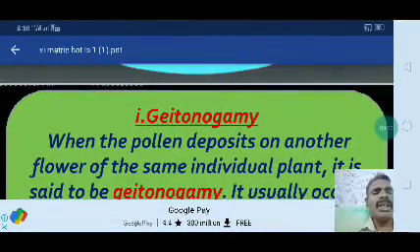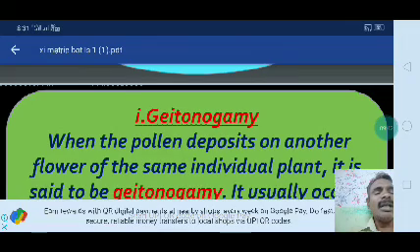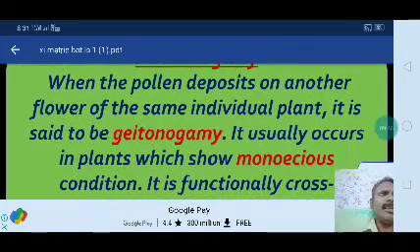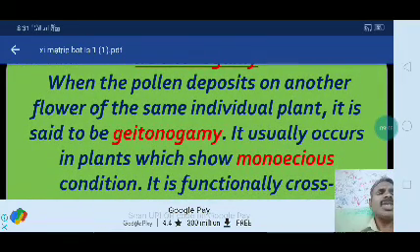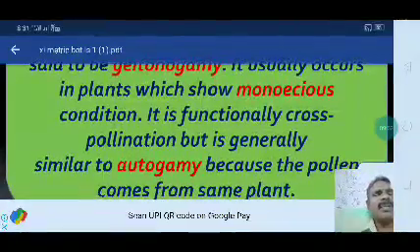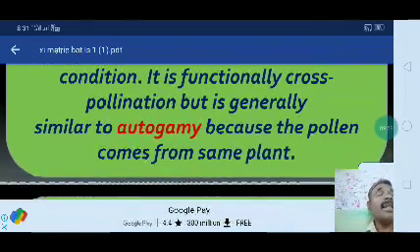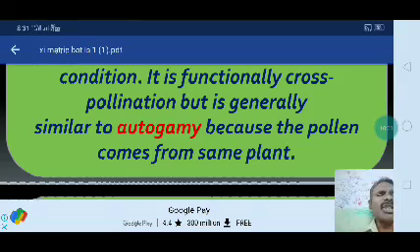What do you mean by geitonogamy? When pollen is deposited on another flower of the same individual plant, it is said to be geitonogamy. It usually occurs in plants which show a monoecious condition. It is functionally cross-pollination, but ecologically similar to autogamy, like self-pollination, because the pollen comes from the same plant.